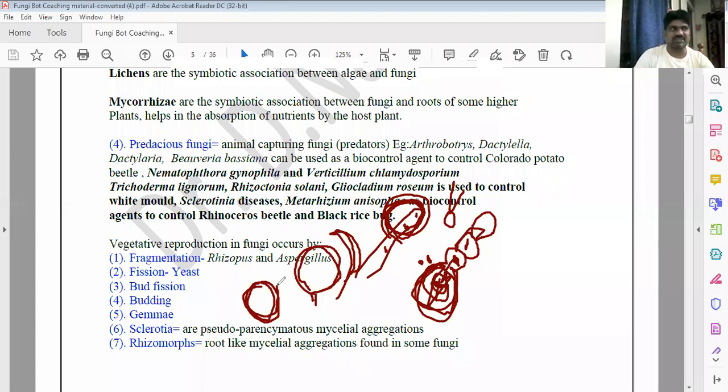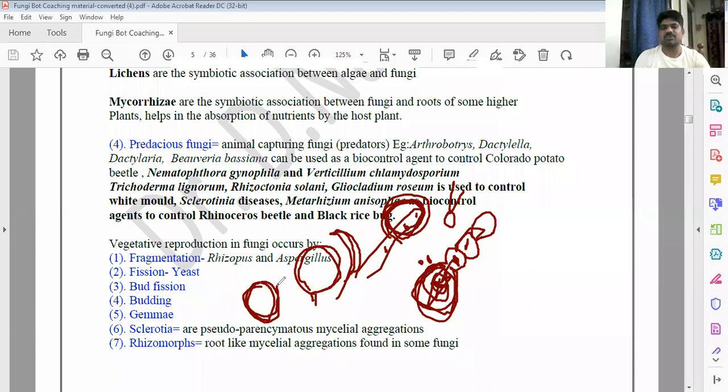Why? Whatever fungi are first identified will be kept in the Deuteromycotina. Later, whenever they identify the perfect stage, that means sexual reproduction, sexual spores, conjugation, fusion, a reproductive organ or fruiting body like cleistothecium, perithecium, apothecium, then they will categorize it into another Eumycota group. If the fruiting body has an ascus, it is shifted into Ascomycota. If it has a basidium, it is shifted into Basidiomycota.